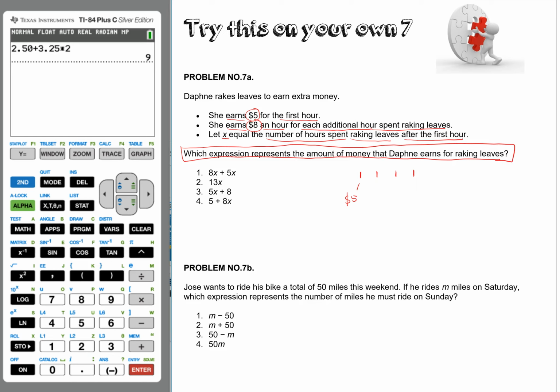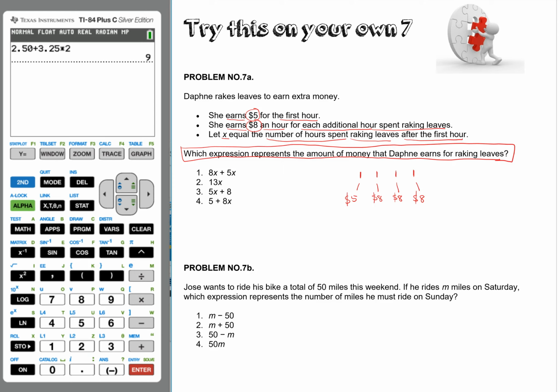So for the remaining hours, for each hour, you're getting paid $8, this one is also $8, and this one is also $8.